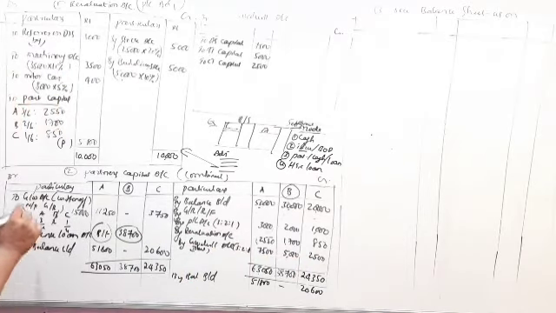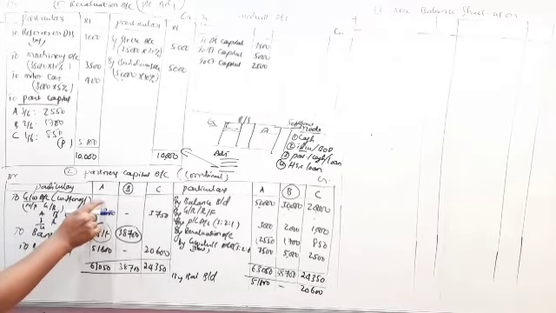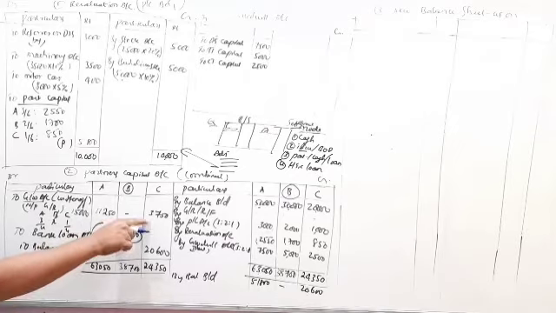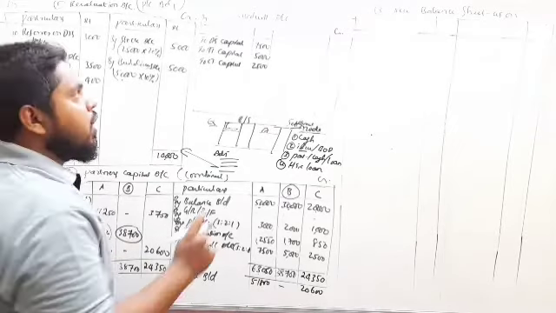Now come to the debit side of the partners' capital account, goodwill written off. Goodwill is written off only to the remaining partners, that is A and C, that is 11,250 and 3,750. The same entry is recorded in the goodwill account.